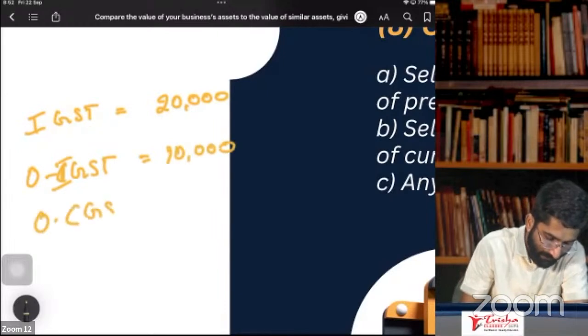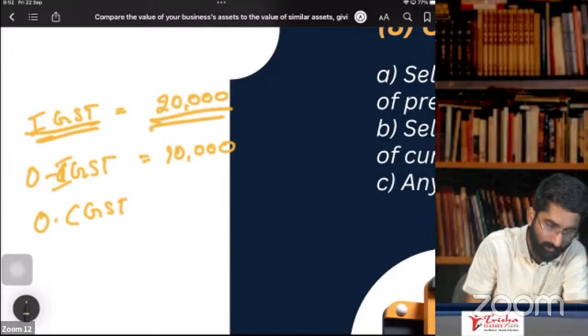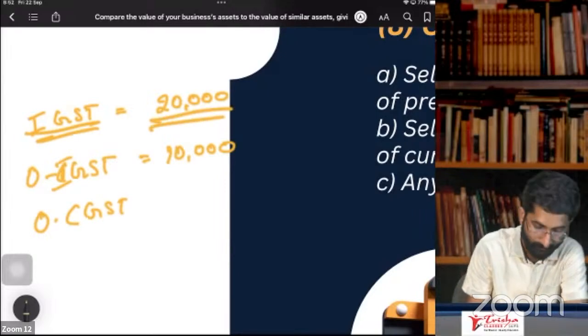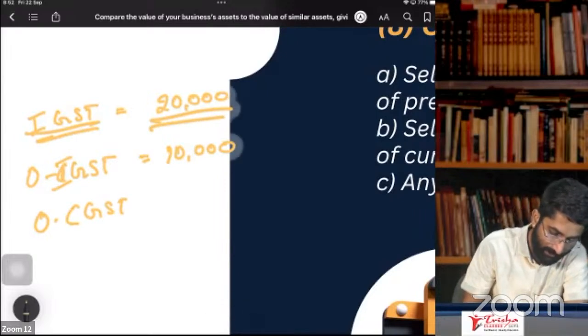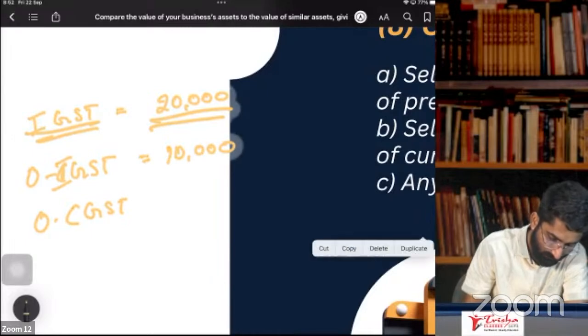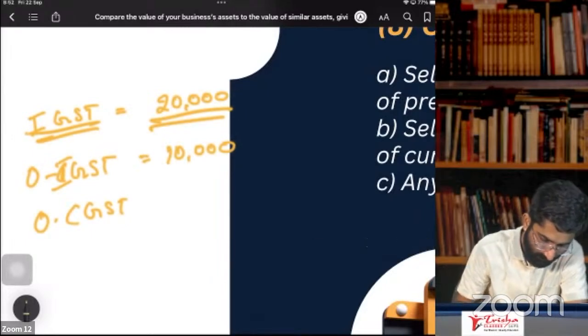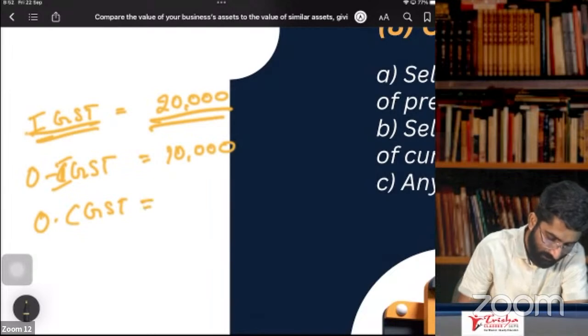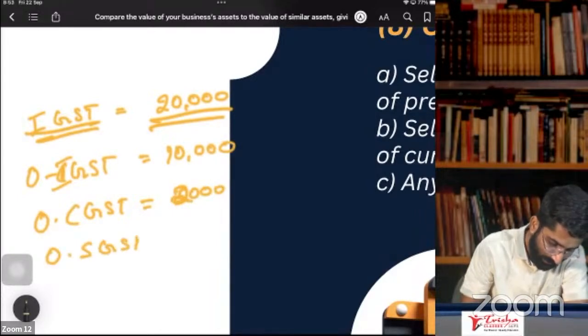The output CGST liability is 2,000 and the output SGST liability is 2,000. You have to pay 2,000 here, 2,000 here.